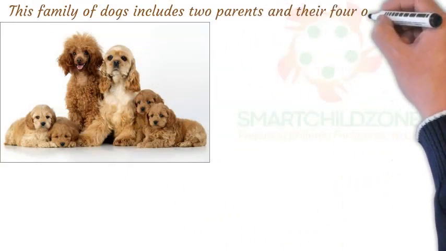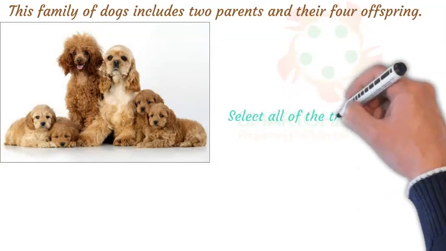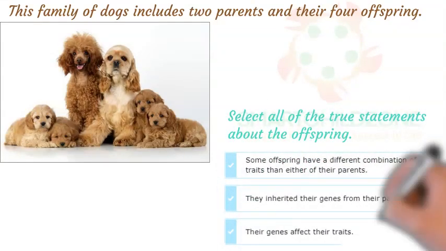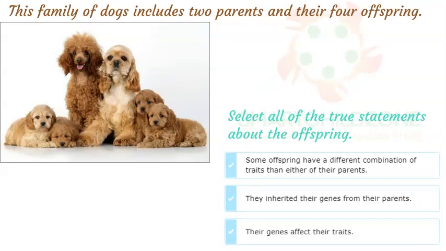This family of dogs includes 2 parents and their 4 offspring. Select all of the true statements about the offspring. But some offspring have a different combination of traits than either of their parents. For example, one parent has dark, curly fur, and the other has light, straighter fur. Genes are passed down from parents to offspring. An organism's genes affect its traits, such as eye color and fur color.